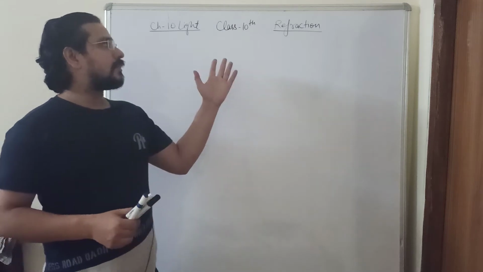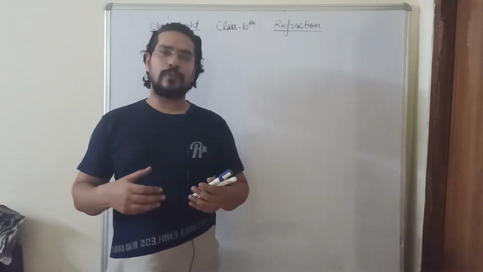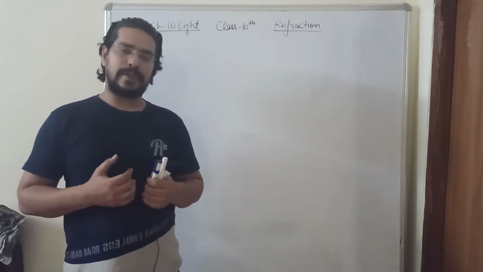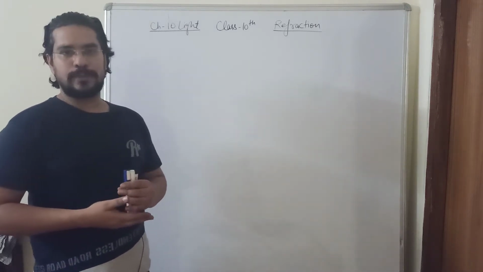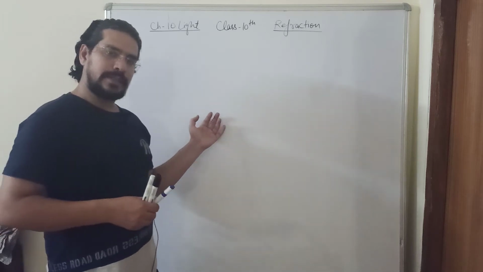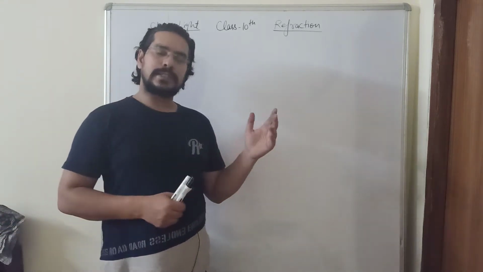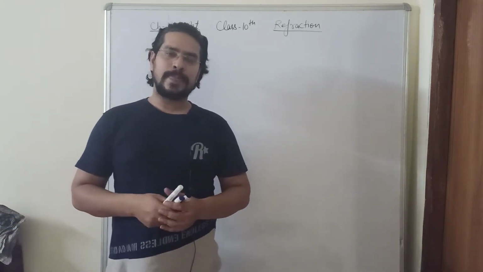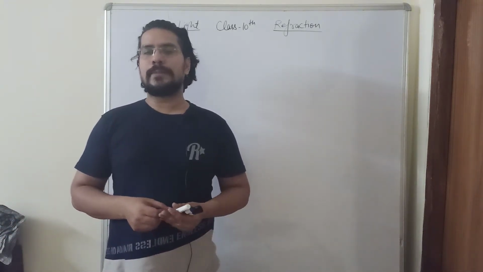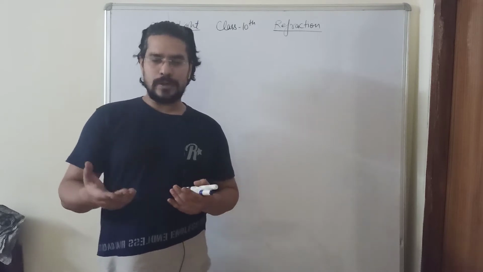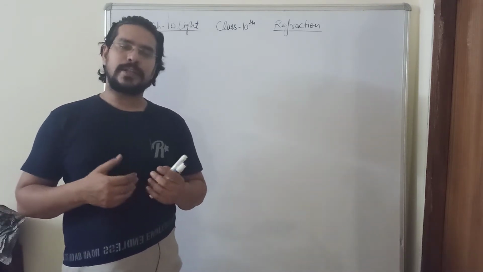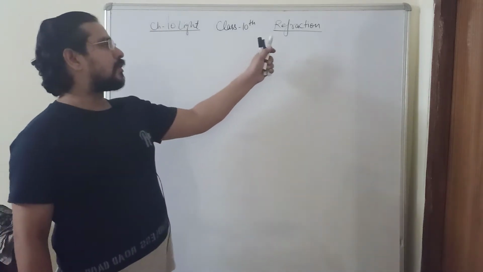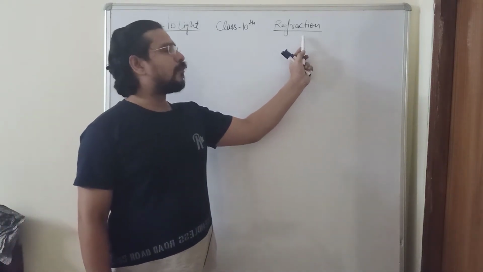So as you know, the light chapter is going on and we have almost covered the reflection portion, in which we studied the laws of reflection and the rules for image formation on spherical mirrors, concave and convex. We have discussed the 6 cases of concave mirror and 2 cases of convex mirror, and we also studied the mirror formula and magnification. You have also received the video lecture in which I solved the numericals based on the mirror formula. So now we turn our attention to the second half of the chapter.